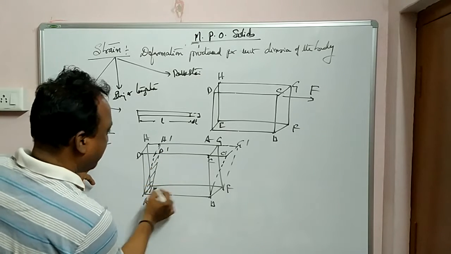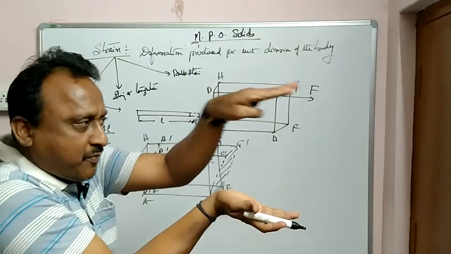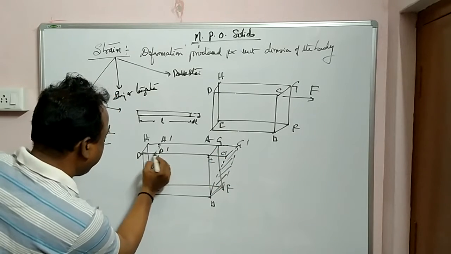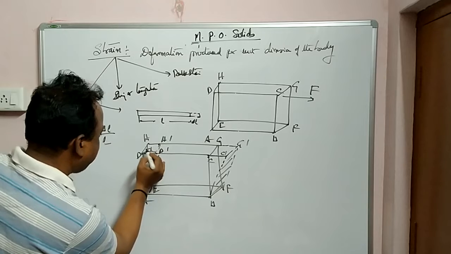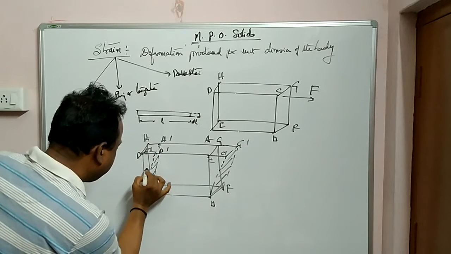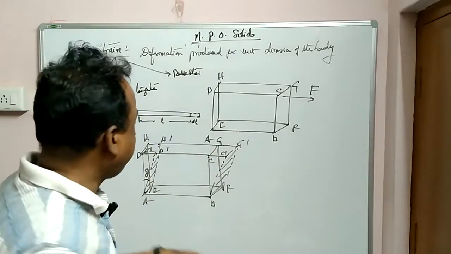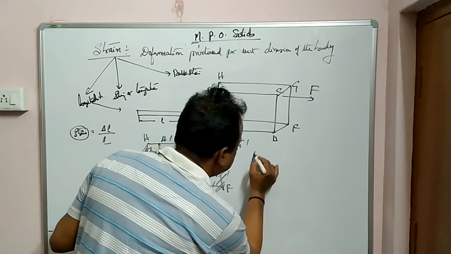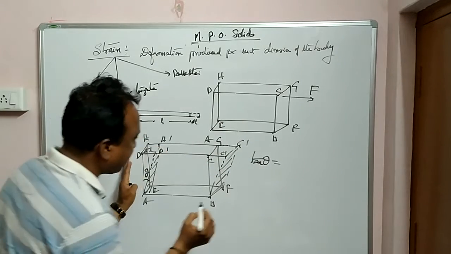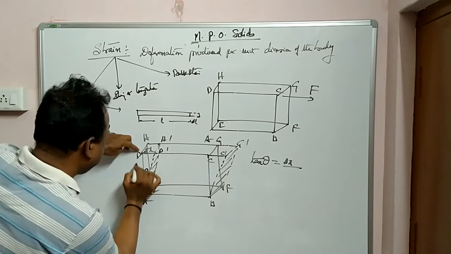See how much strain is there in this body. Base is constant, only the upper part is sheared. That means some displacement has happened, for example say this is x or delta x. Let this angle be theta. That is why shearing strain or tangential strain is also taken as tan theta, opposite by adjacent, delta x by, for example, length L.